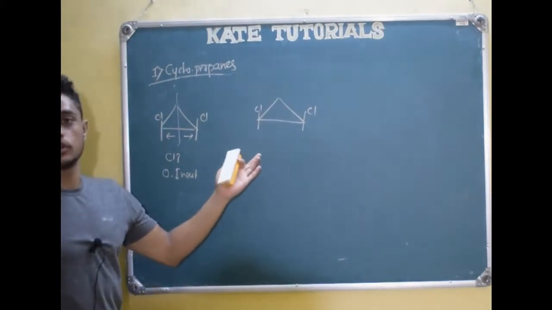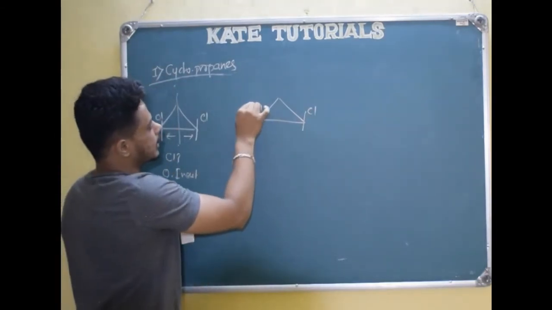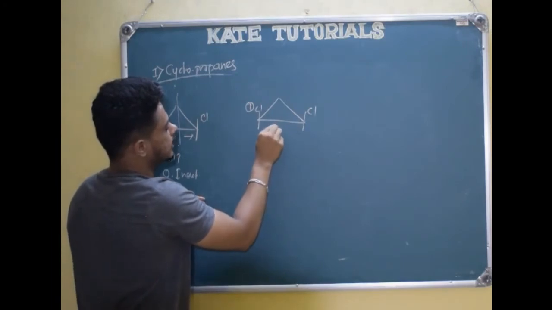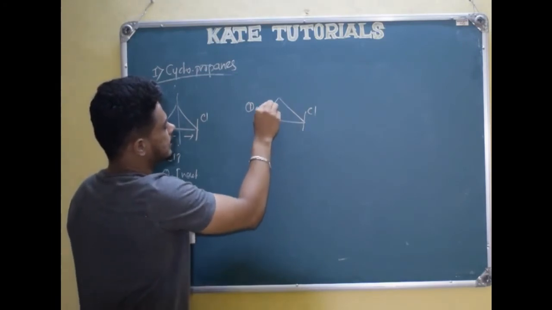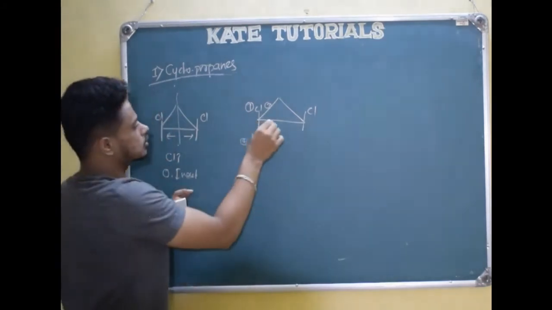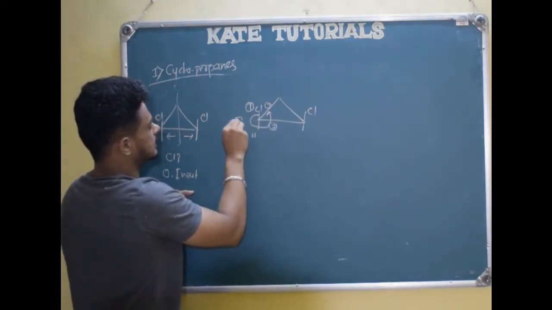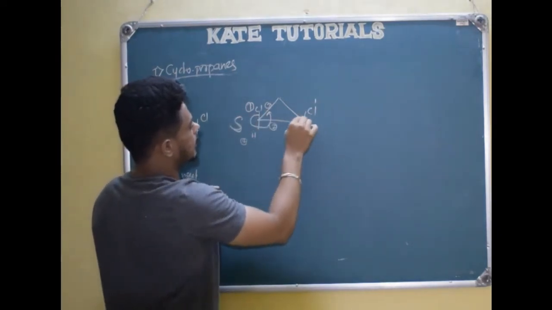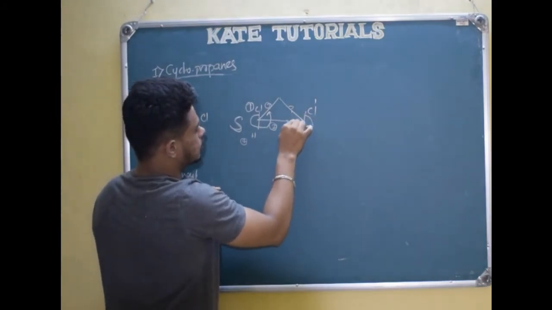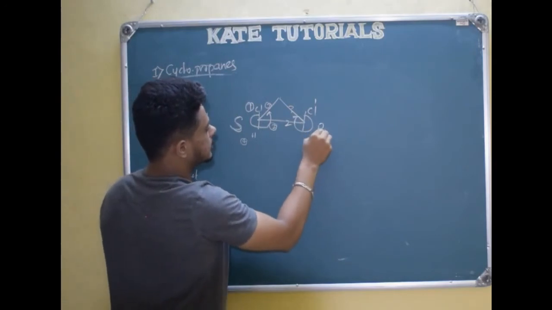One more method is there to prove it is optically inactive. See here, chlorine's atomic number is more, so preference 1 here. Next this carbon gets 2. Next this carbon gets 3. Since hydrogen is 4 and it is below the plane, the preference 1, 2, 3 is anti-clockwise, so it is S, right? Here again 1, 2, 3, hydrogen below the plane, so clockwise it gives R.